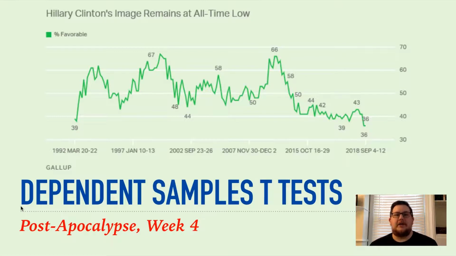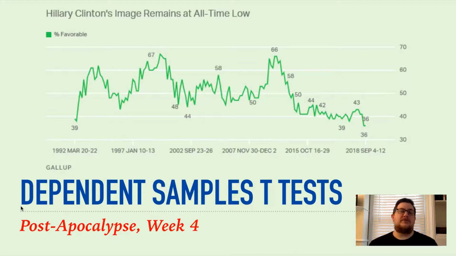Here you see this is related to our running example, Hillary Clinton's favorability ratings, going all the way back to when Bill Clinton started running for president in 1992. You'll see there's a lot of fluctuations. Her high is 67, and that comes towards the end. People sort of felt bad for her. They gave her really high reviews.